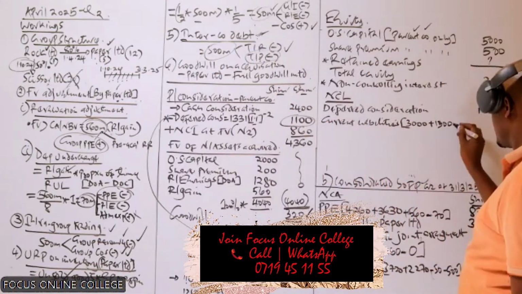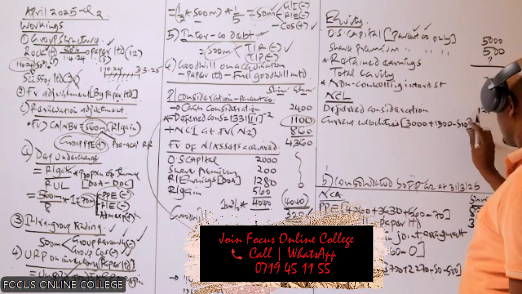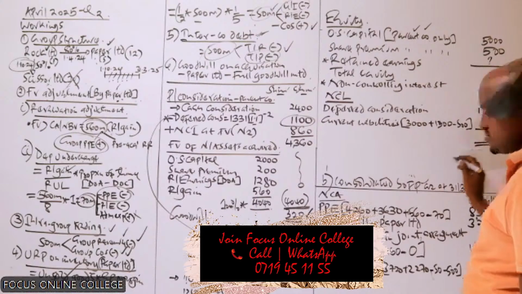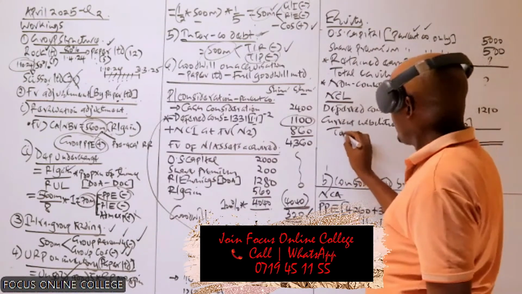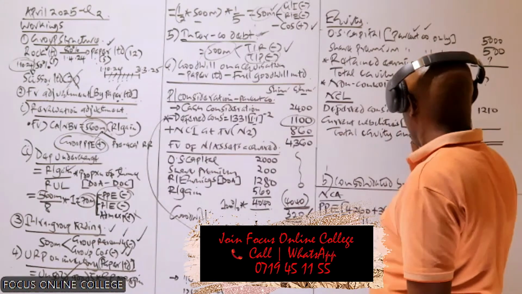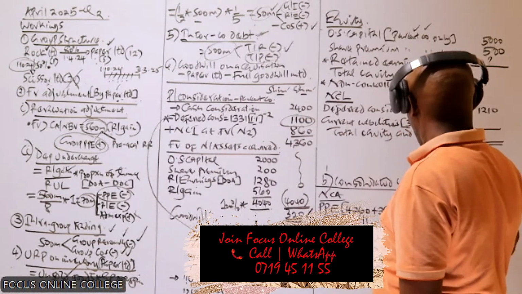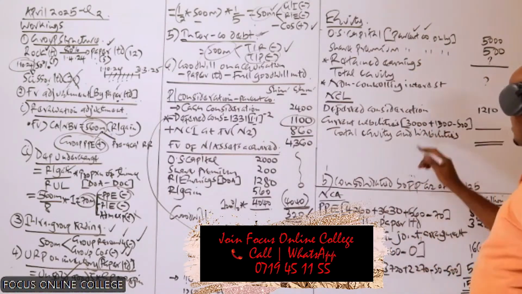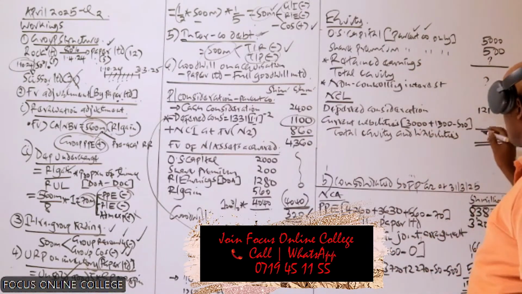So that one should be deducted here. So give me the final figure here, the final figure for current liabilities.